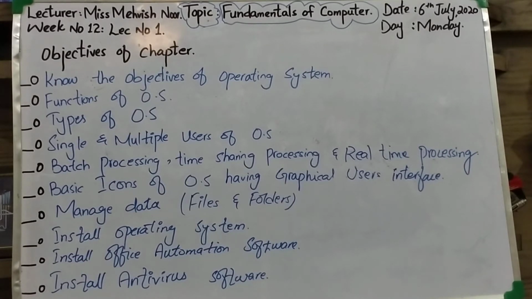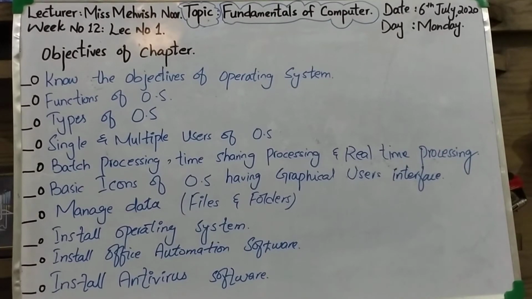Before starting the objectives of operating system, we should know what is an operating system. Before describing the details, I love to tell you what is an operating system. So write the definition of operating system.